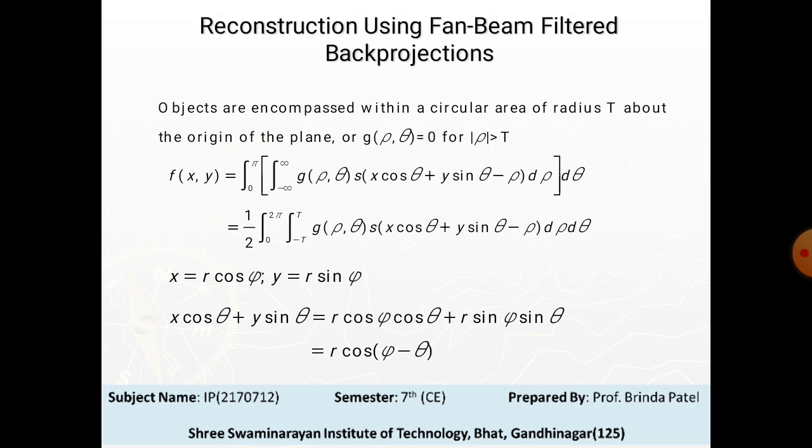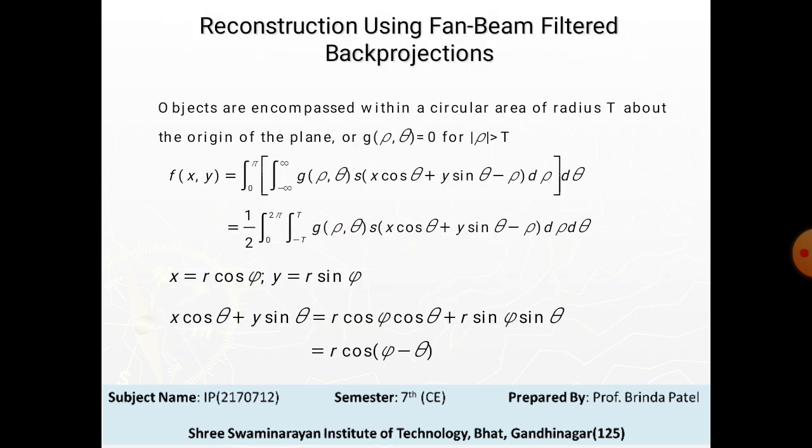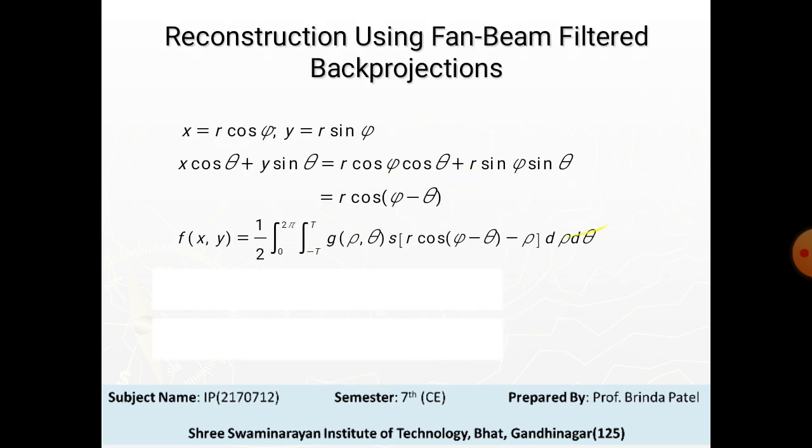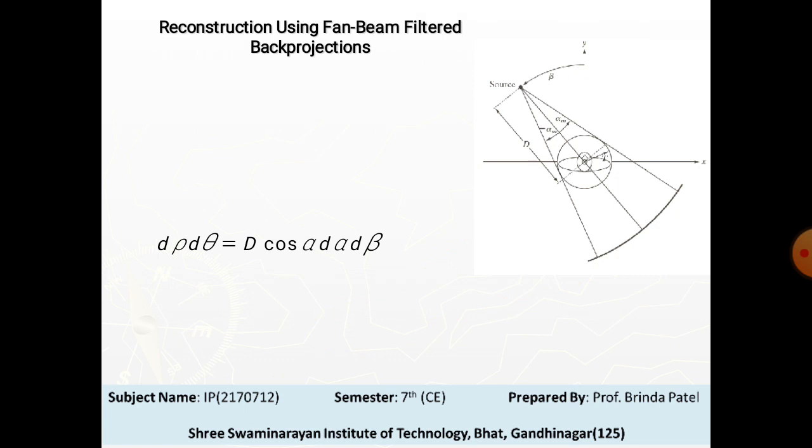We are interested here in integrating with respect to alpha and beta. To do this, we start by changing to polar coordinates r and omega. Here we get r cos of omega minus theta. This expression is nothing more than the parallel beam reconstruction formula written in polar coordinates.